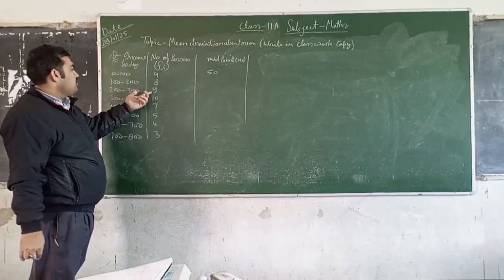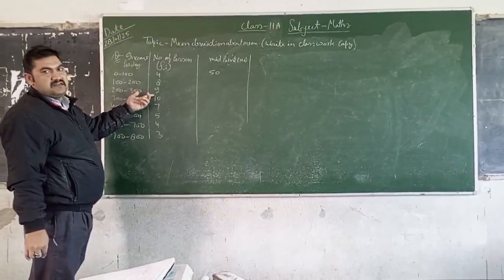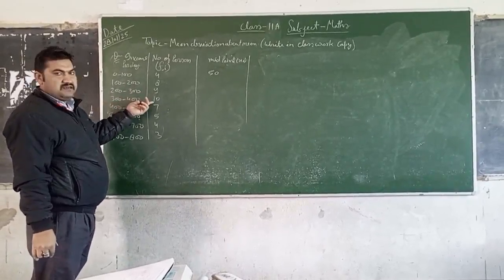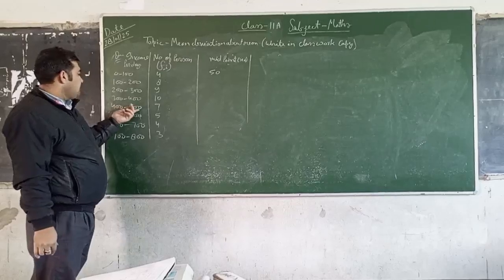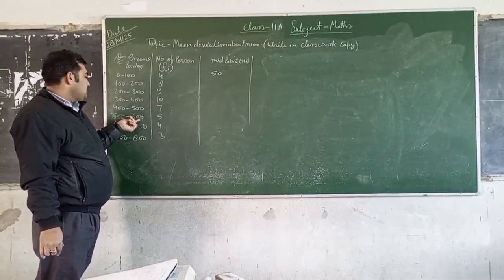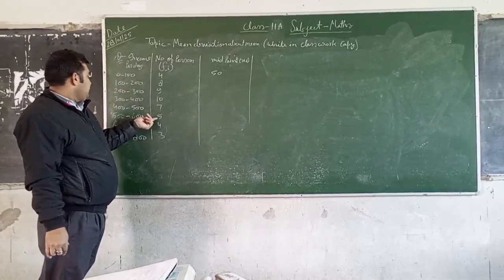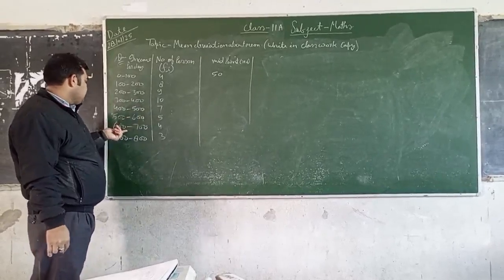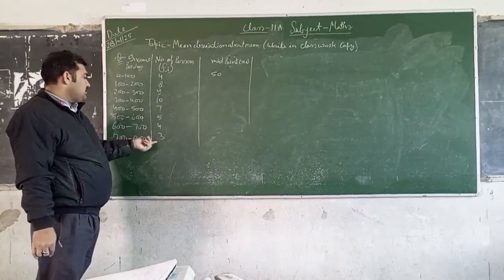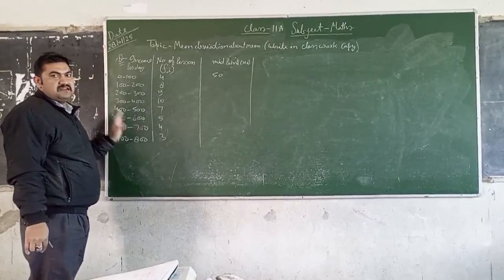This is the number of persons, known as the frequency of the data. 300 to 400, that is 10%; 400 to 500, 7%; 500 to 600, 5%; 600 to 700 rupees, 4%; and 700 to 800, that is 3%. The frequencies are given.